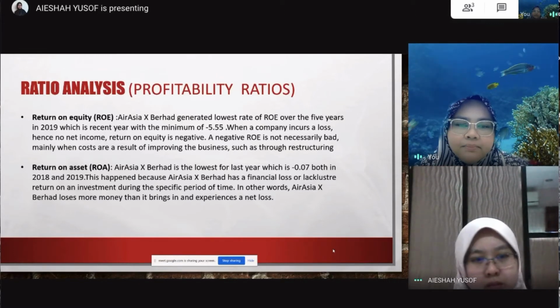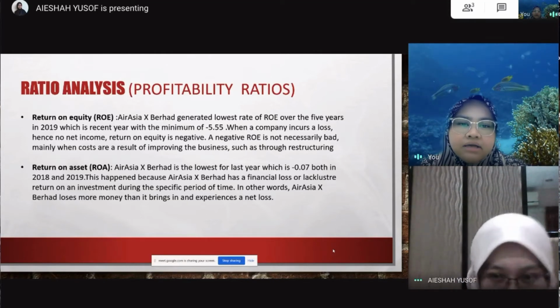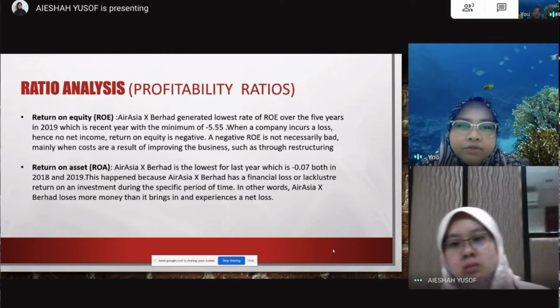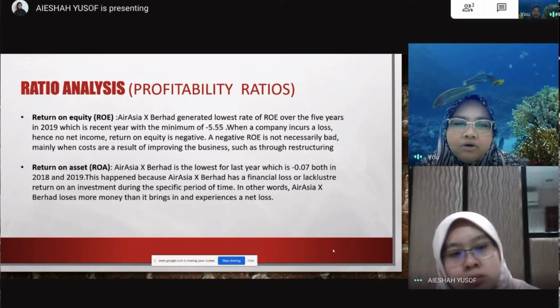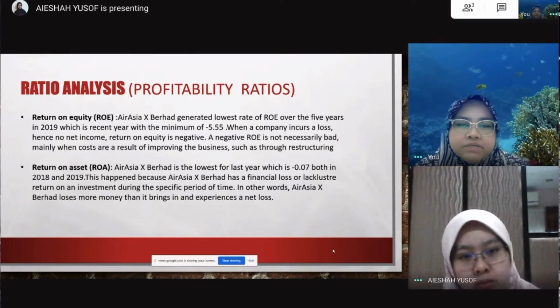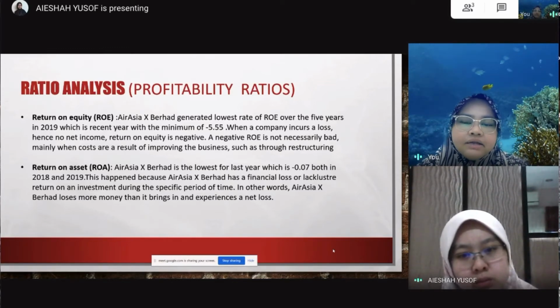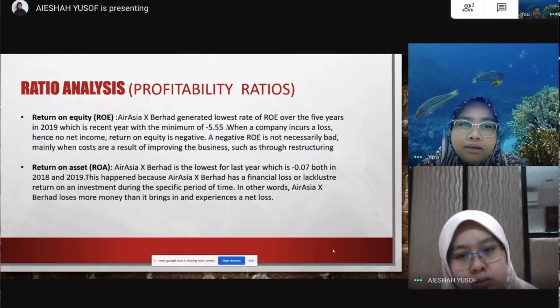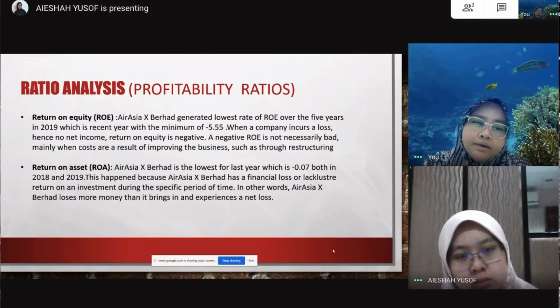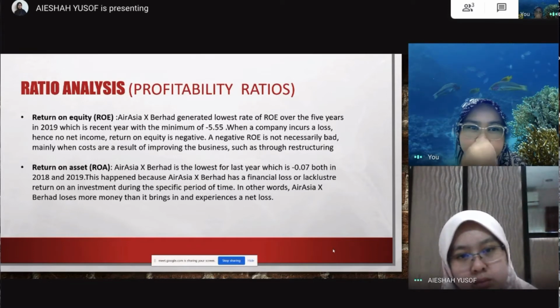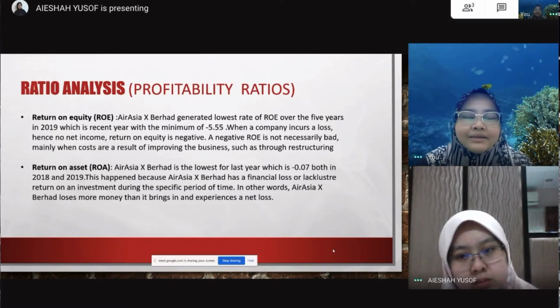This happened because AirAsia X Berhad had a financial loss or a low return on investment during the specific period of time. In other words, AirAsia X Berhad loses more money than it brings in and also experiences a net loss, because the revenue they bring in is not as much as their expenditure, their liabilities and also their expenses. Okay, next.